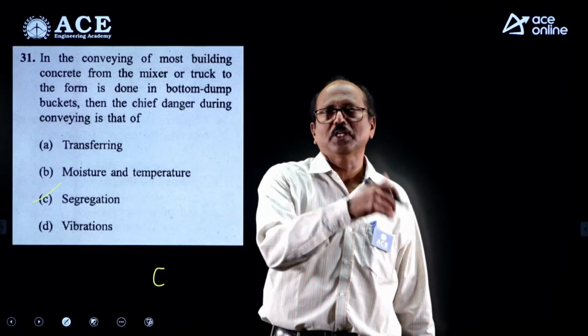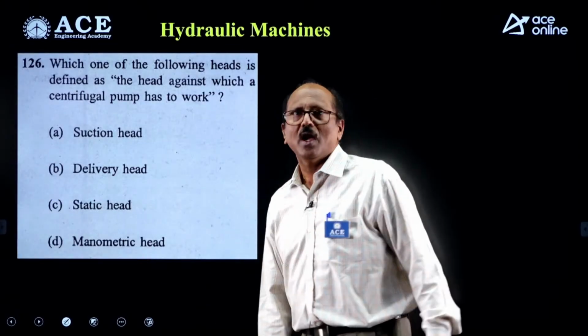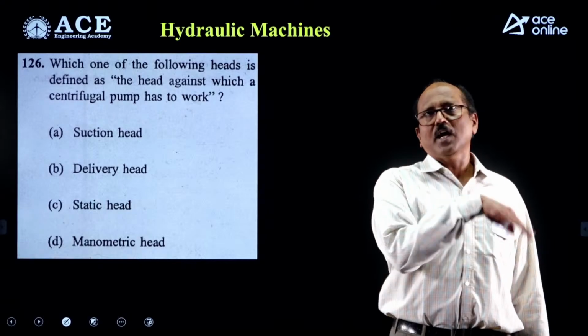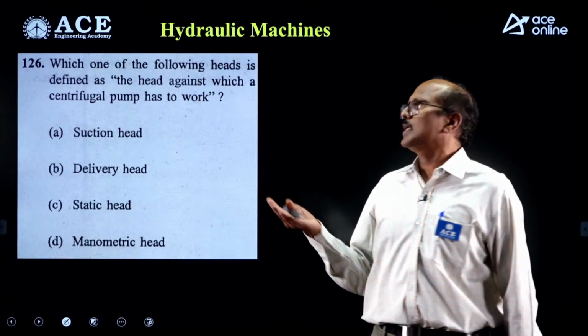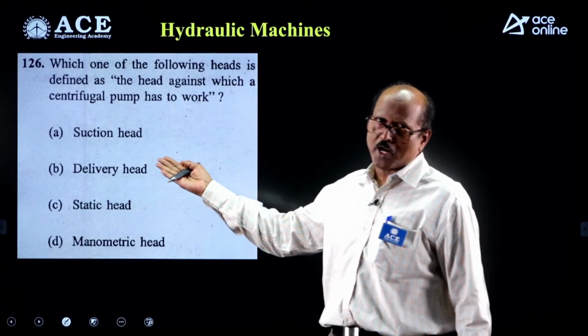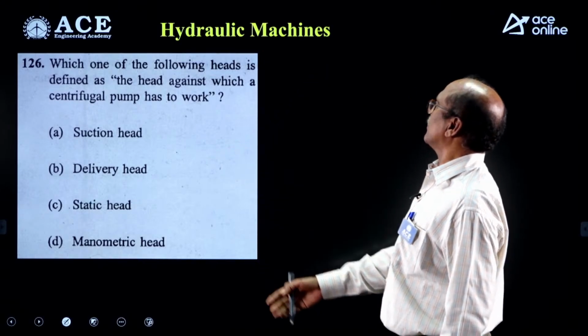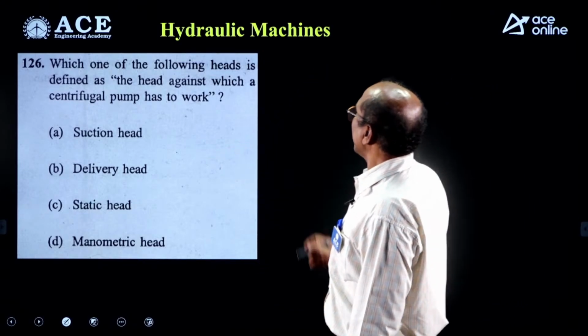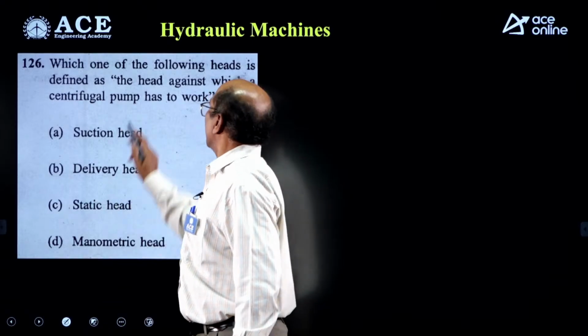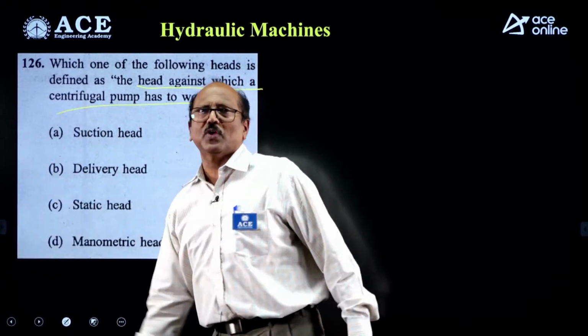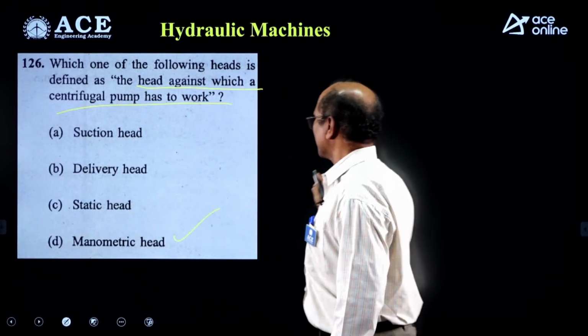The next subject is hydraulic machines. Hydraulic machines, 2 types: hydraulic turbines and hydraulic pumps. Let us see, there are 5 questions given from hydraulic machinery. Which one of the following heads is defined as the head against which the pump has to work? Manometric head, very clear, answer D.